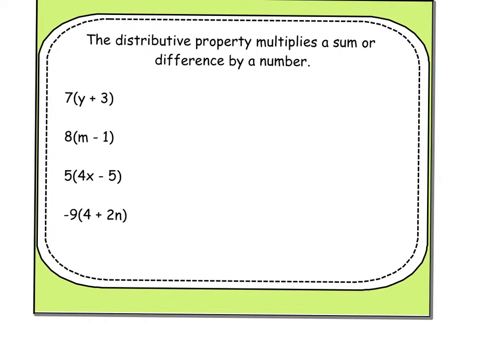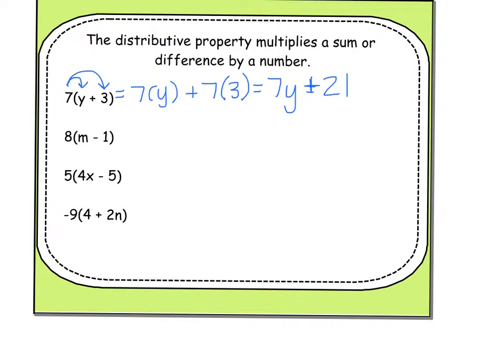So in class I had everybody try these ones on their own. Again, you're still asking yourself the same questions. So on this first example, the 7 wants in, so first the 7 shakes hands with the y, plus the 7 then shakes hands with the 3. 7 times y gave me 7y, and 7 times 3 gave me, sorry, that should be a plus sign, 21. Let me just kind of erase that bottom part there.